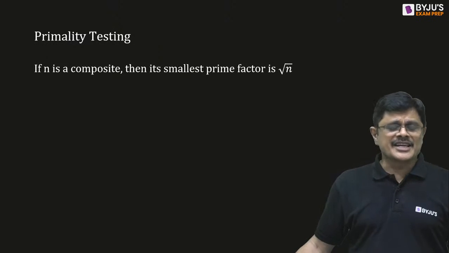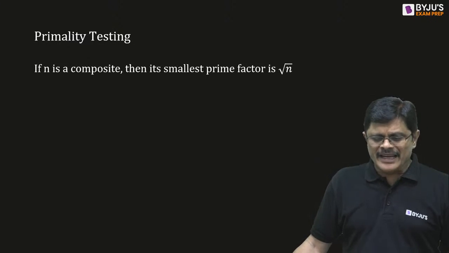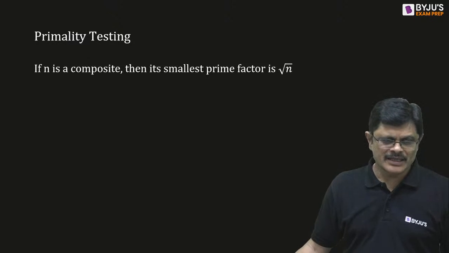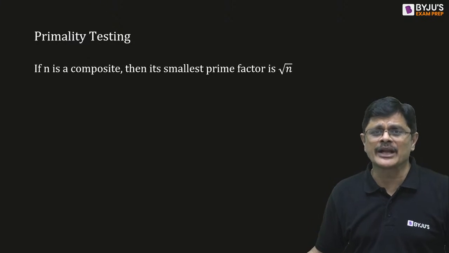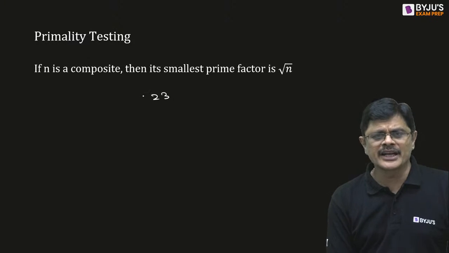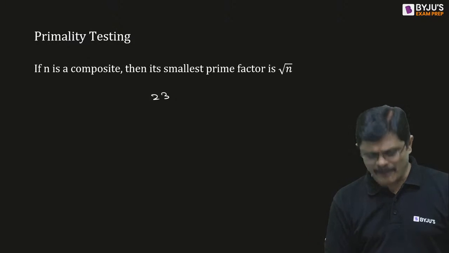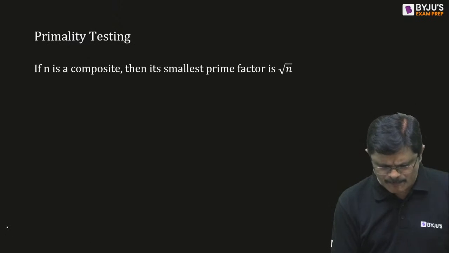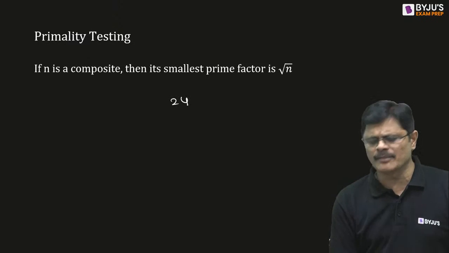Now primality testing, that is what I told you. If n is a composite, then its smallest prime factor will be at most root n. So for 23, you want to check whether it is a composite number. Suppose you take any composite number, say 24.